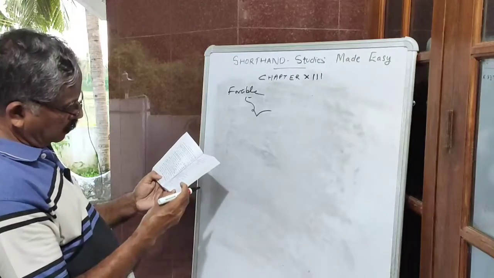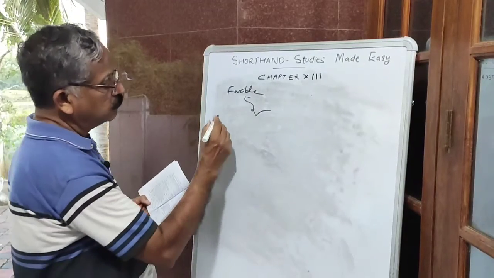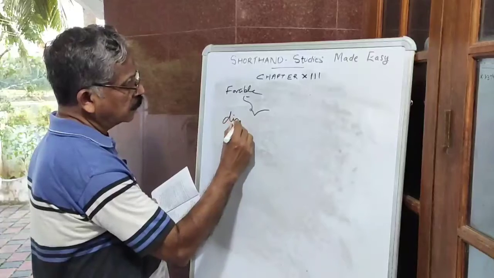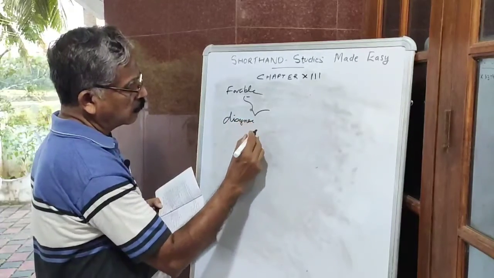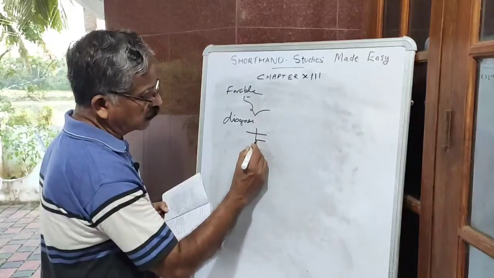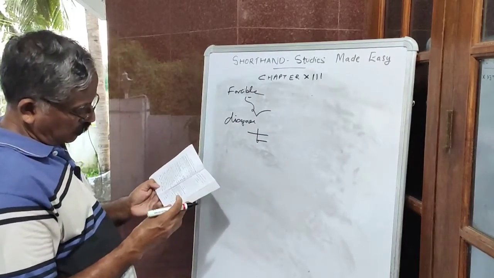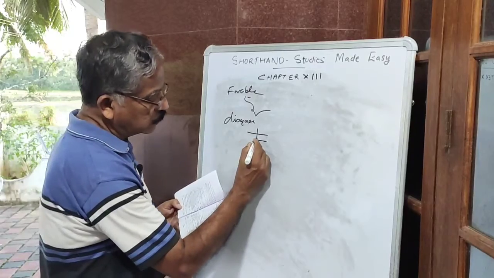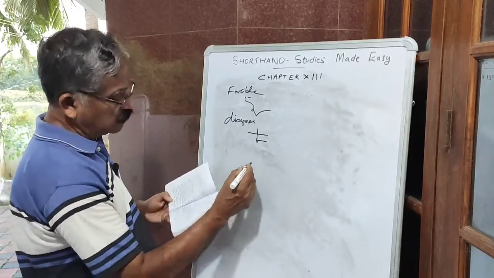Disagree. How to write disagree? Through the line, so you write the outline like this. This is disagree.